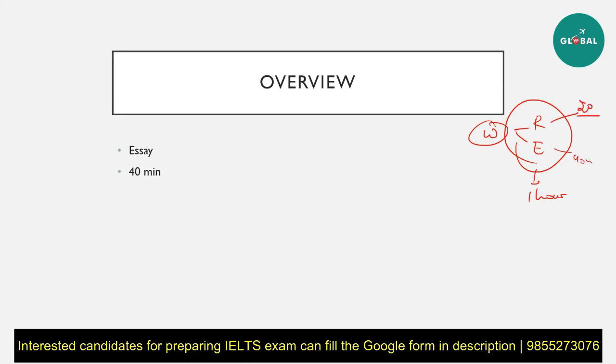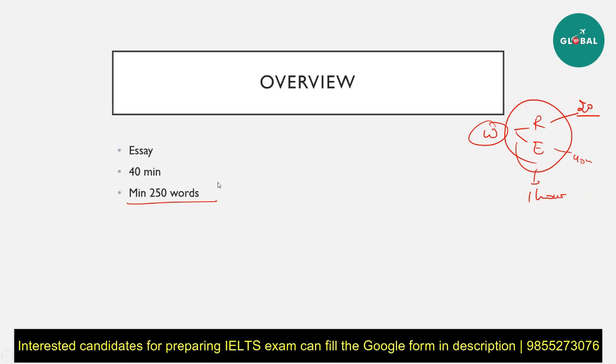Why? Because report has less value as compared to your essay. Also, make sure that while you're writing your essay, in the 40 minutes, you plan it very carefully. 5 minutes should be devoted to planning the essay. And after that, you will write for at least 30 minutes. You can spend the last 5 minutes rereading whatever you have written. It is very important that you pay attention to how well you plan it out and how well you write it. After that, you need to make sure that you write at least 250 words.